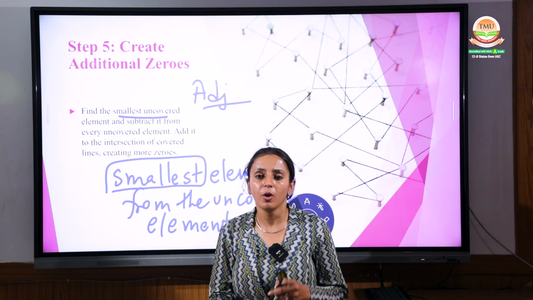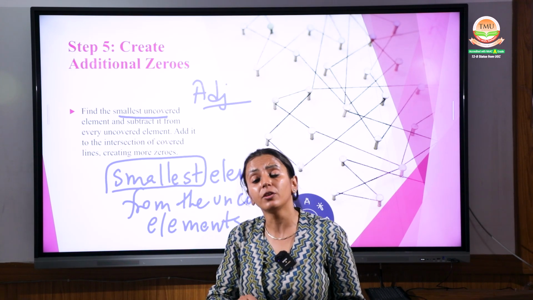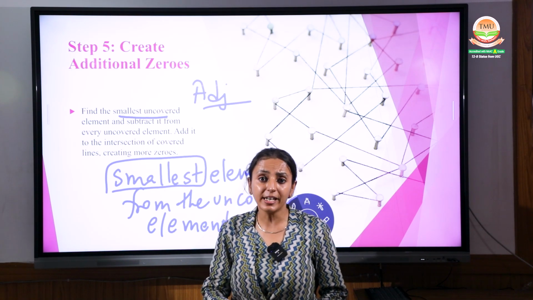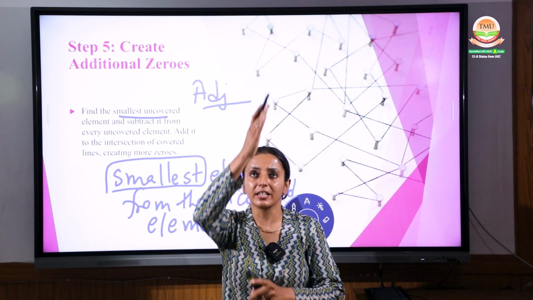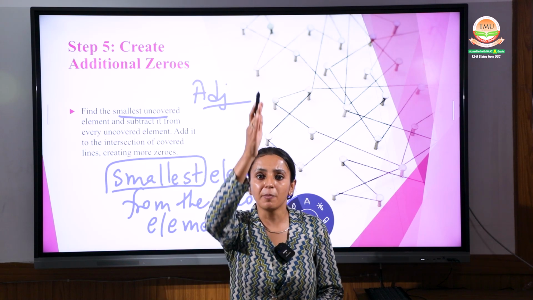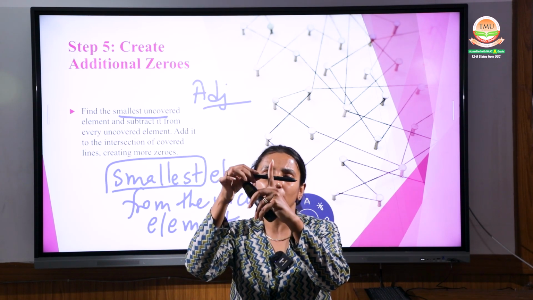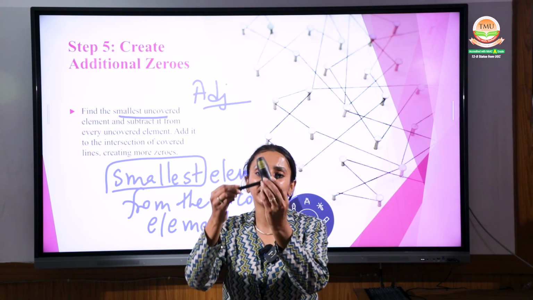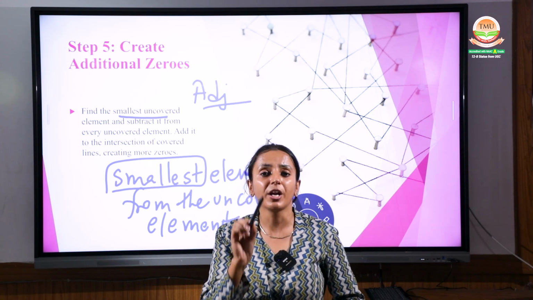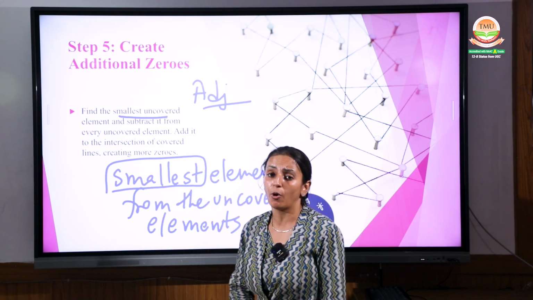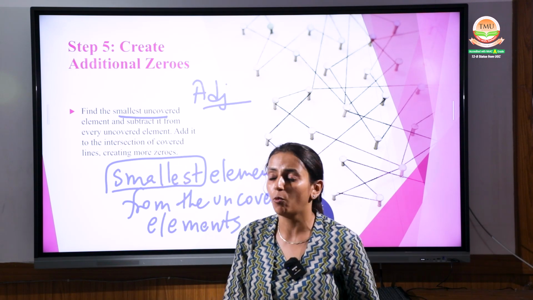What do we have to do in the next step? Once you select the smallest element from the uncovered elements, subtract it from the uncovered elements and add it to the ones where there is an intersection of the lines. The two lines, one coming from up to down and one horizontal, where they have an intersection point, you have to add the smallest value at that intersection point. Hope it's clear. This is the adjustment point. I will show this in the practical also.